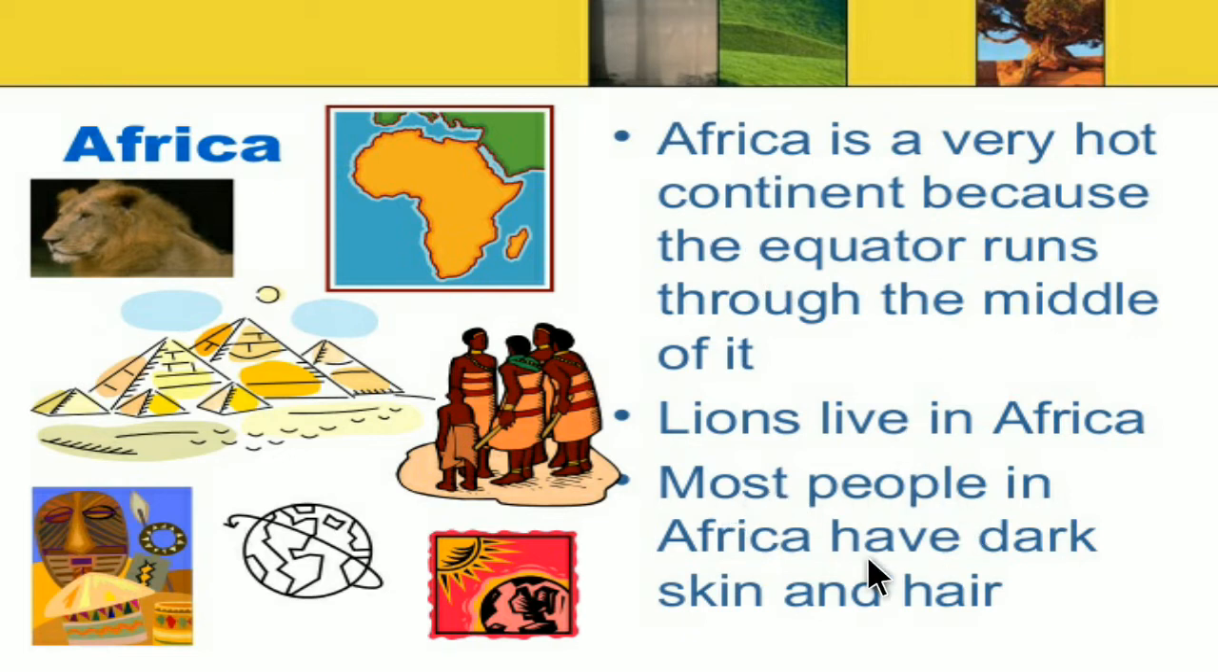And most people in Africa have dark skin and hair. Here we can see people who have dark skin and hair because of the very hot atmosphere. So, children, you understand about the Africa continent. Africa is the second largest continent of the world.